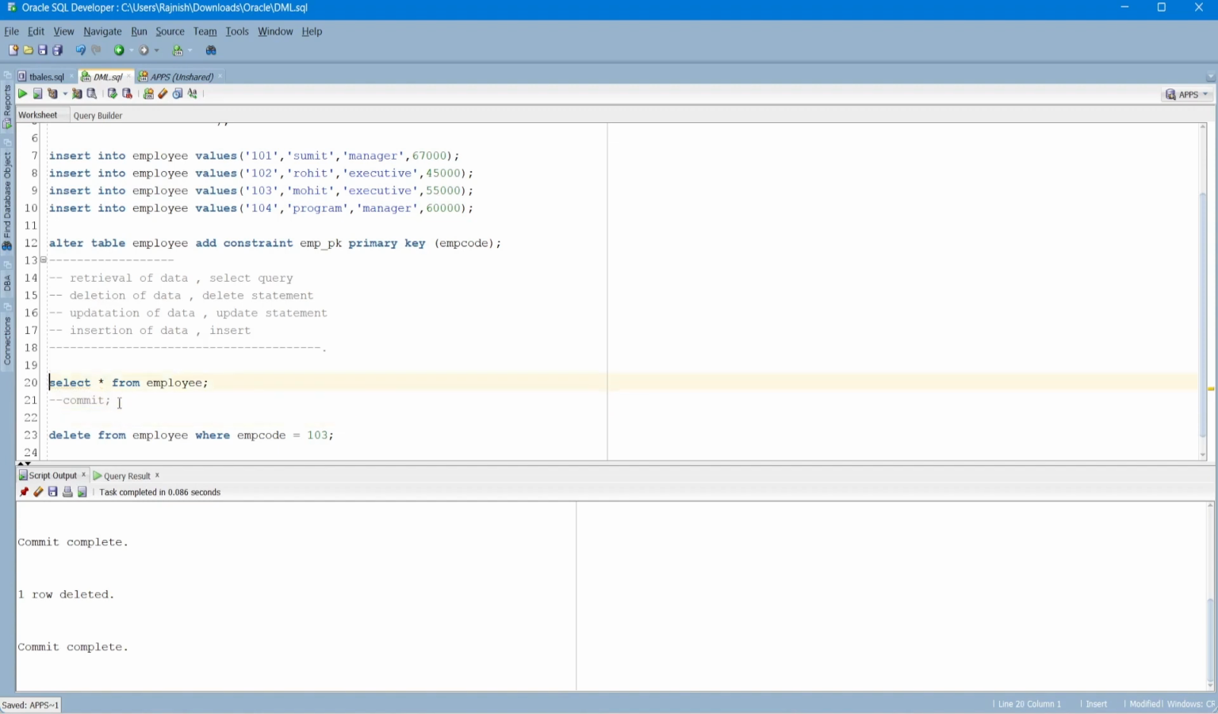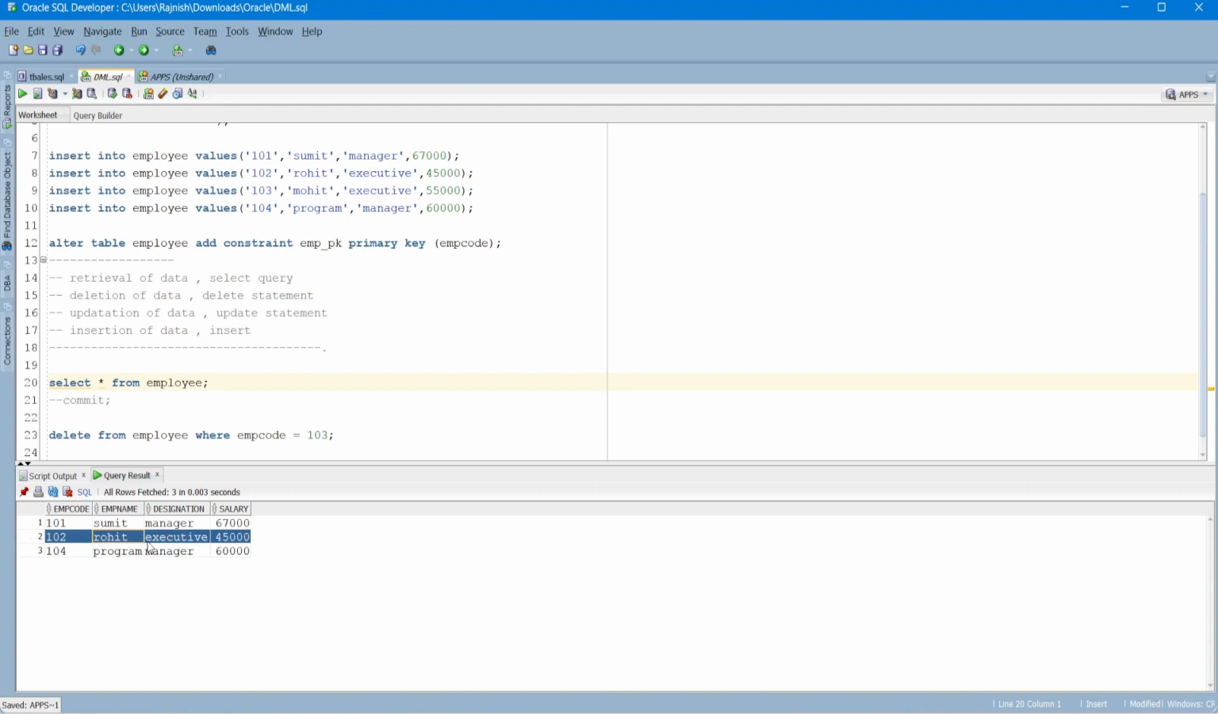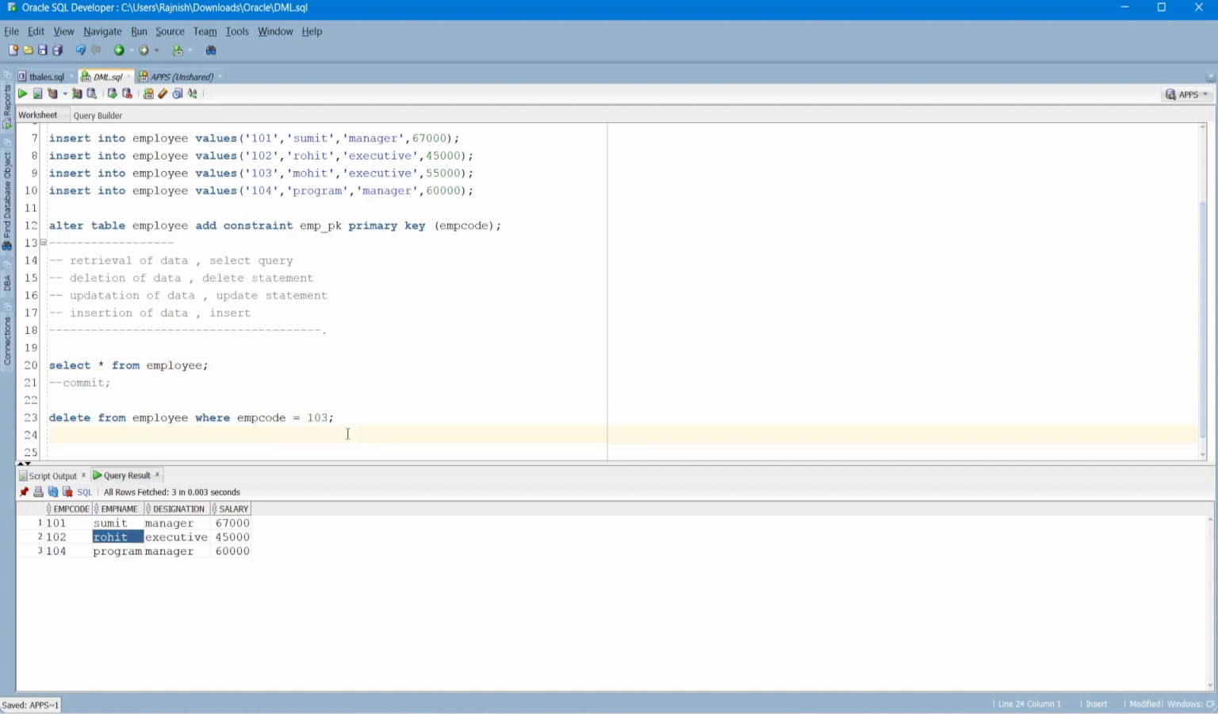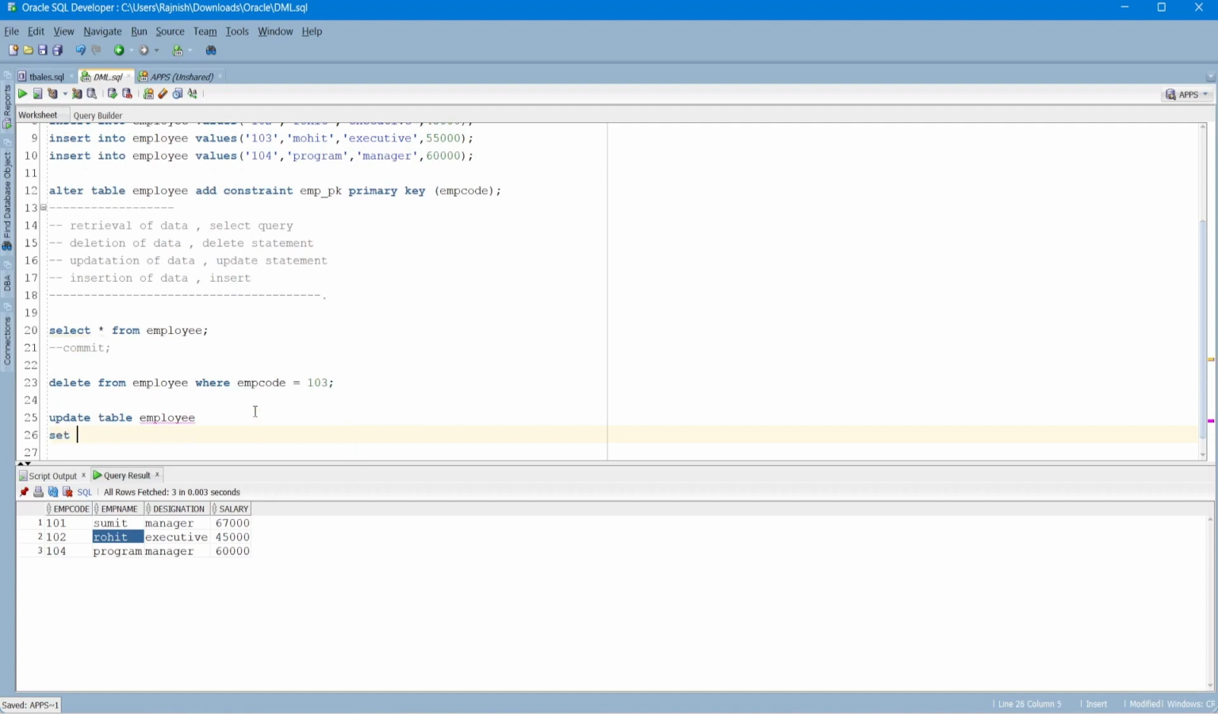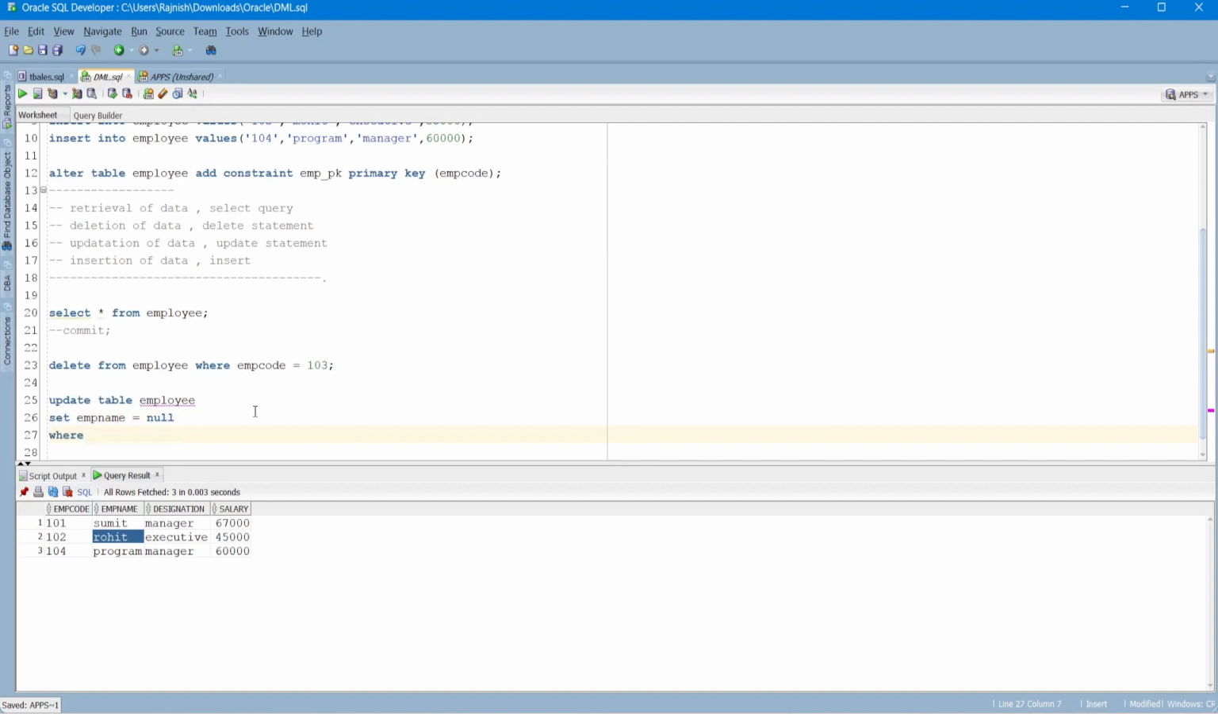Now if somebody says I want to delete the record of 102 where employee name is Rohit, not the entire row, I want to delete only this particular cell value Rohit. So in that case, do not get confused. We are not deleting. Here we will use the statement called update. Update table employee set emp name is equals to null where emp code is equals to 102. That's it.